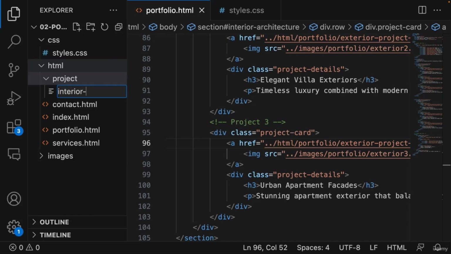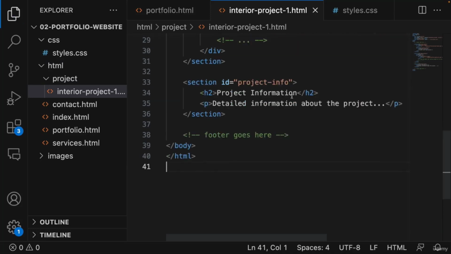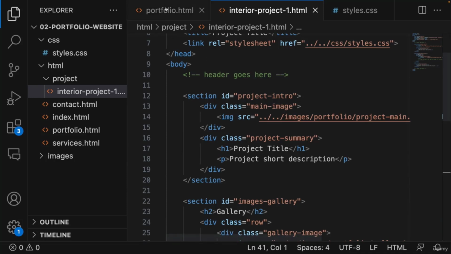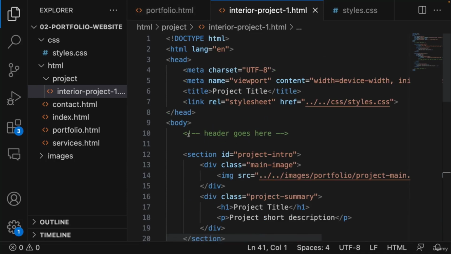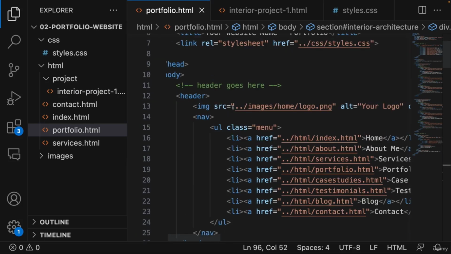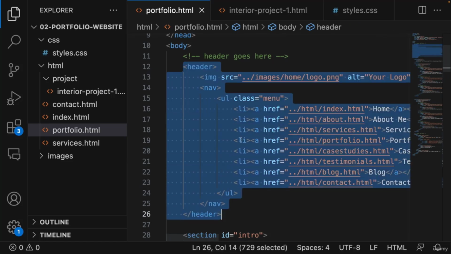interior-project-1.html. Save it. Paste the code that we just got from ChatGPT. And remember that here we require to paste the header and footer. So let's scroll up, and here is the header. Copy it.